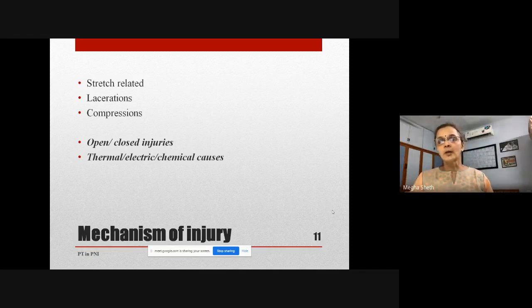So you want to know about the mechanism of injury from the history, whether it is open, closed, and if there is any other cause. So whether it was a heat injury, thermal injury, burns, electric, chemical, there are a lot of causes for nerve injury, leprosy, infections, etc.